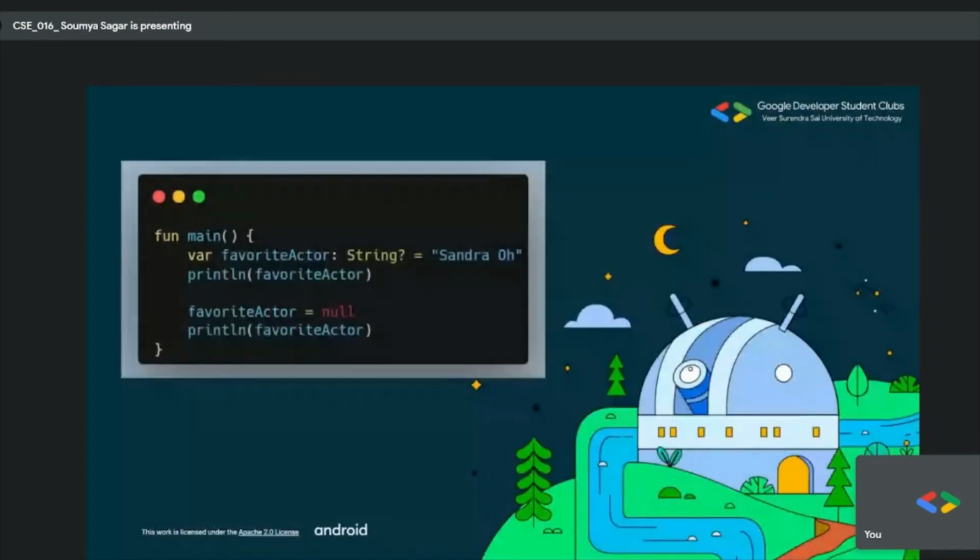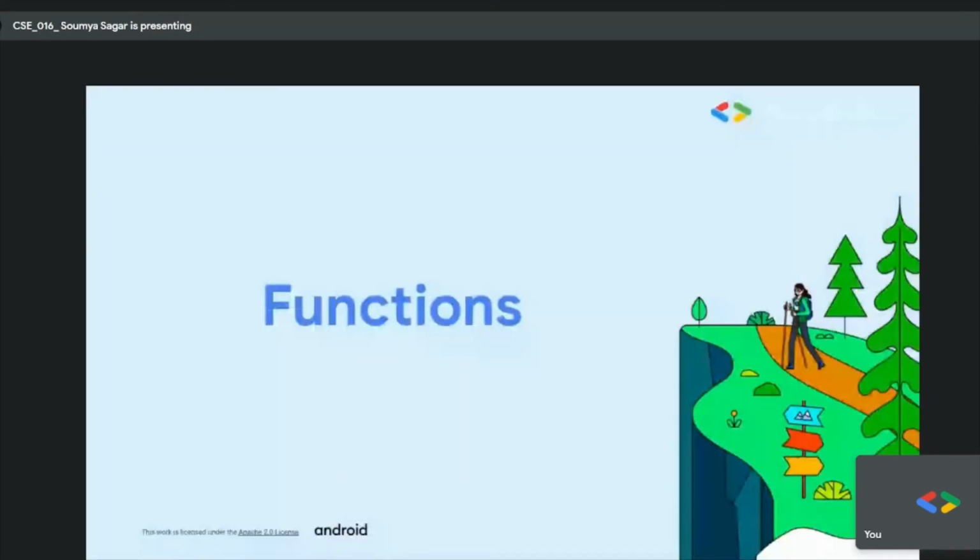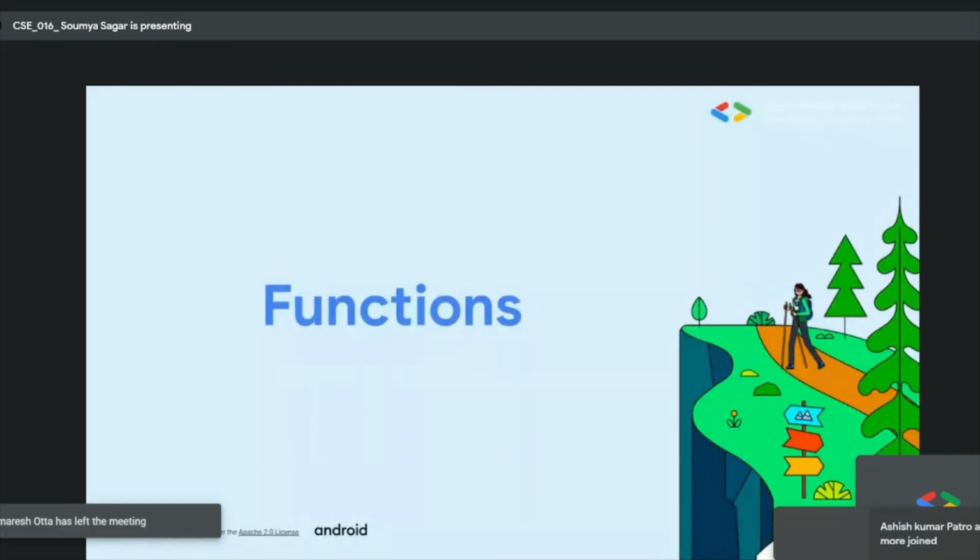Now let's dive into the concept of functions. A function is basically a piece of code that you want to run in your program, with a single line corresponding to that piece of code.